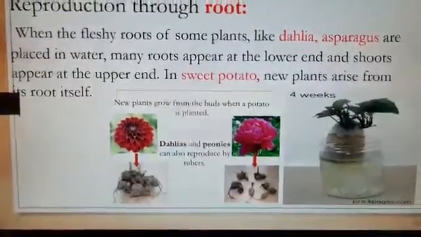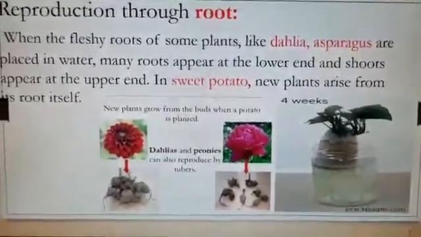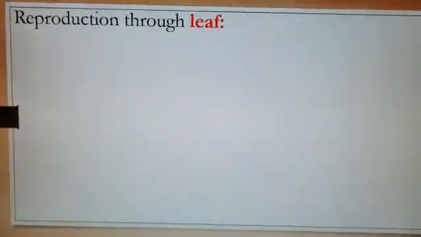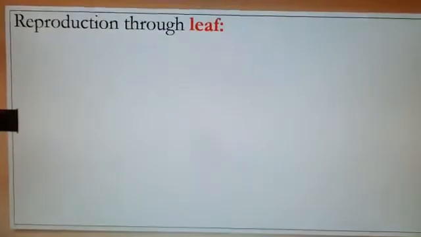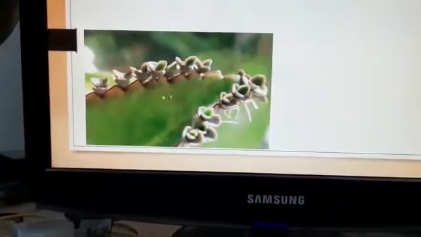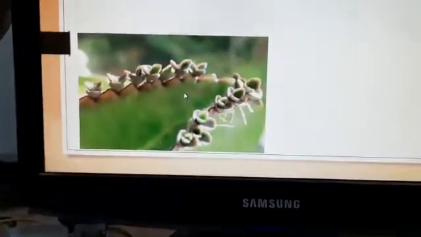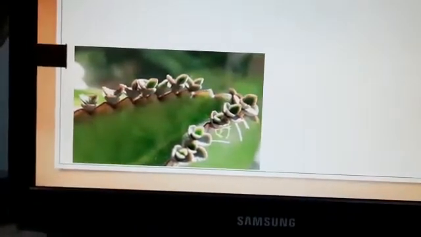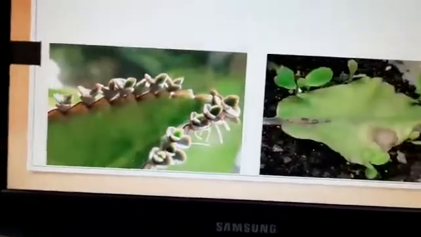Yes? And next is interesting, and you don't even know the name of the plant, children. Shall we go? Yes, here comes reproduction through leaf. Here a leaf is shown. You don't know even the name of this leaf, children. So you are getting a new term here. The name of the plant is bryophyllum. Now you can see another picture here.